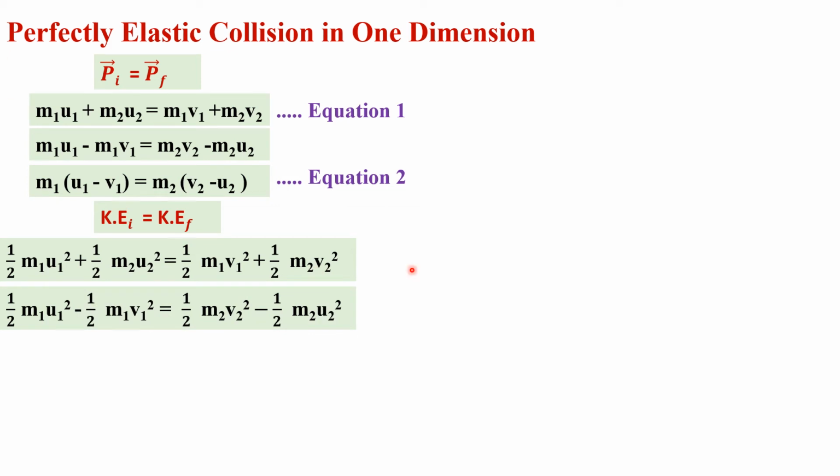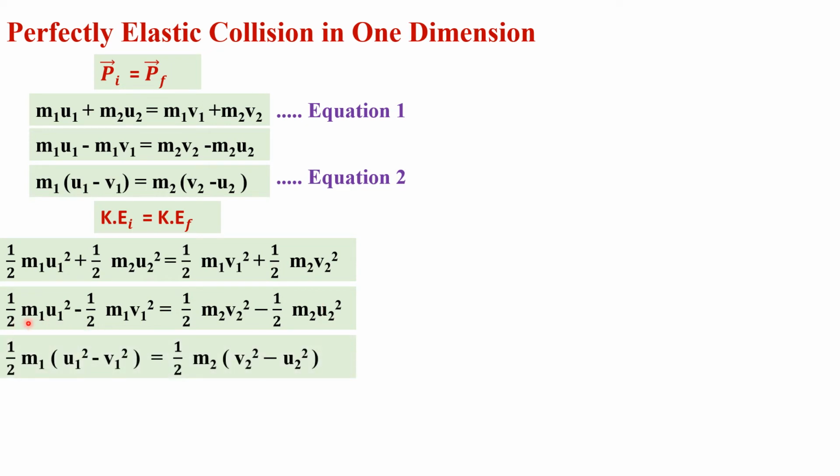We can write the terms having m1 on the same side of the equation and the terms having m2 on the same side of the equation. So we can shift this half m1 v1 square to the left side of the equation, and we can shift this half m2 u2 square to the right side of the equation.